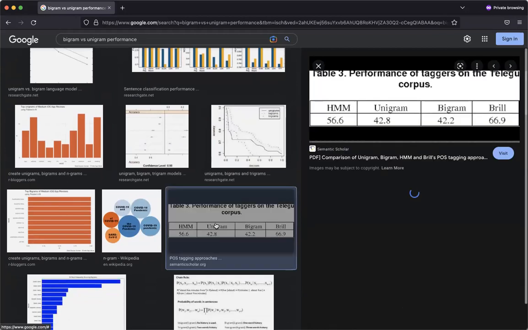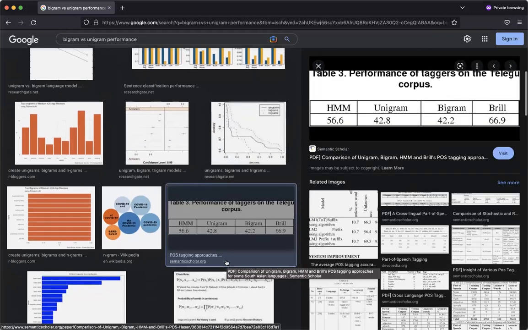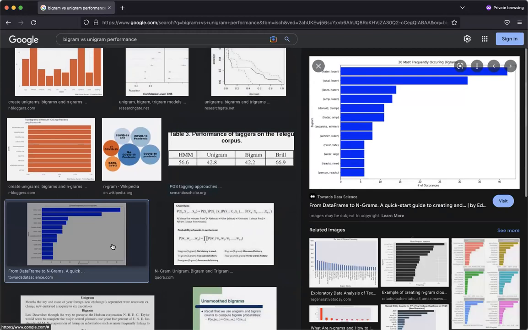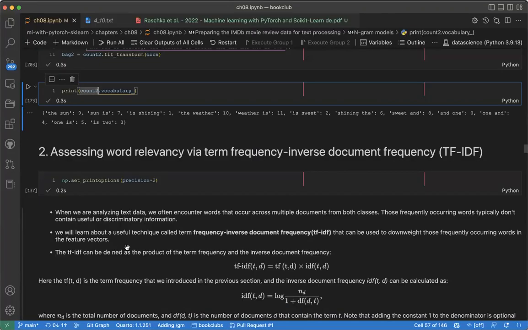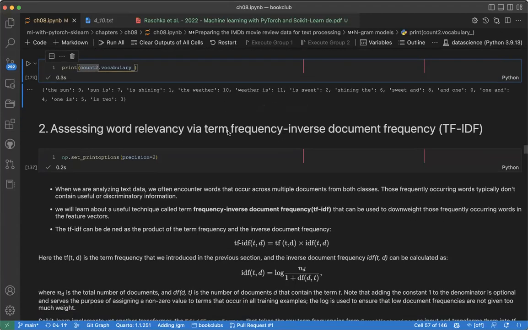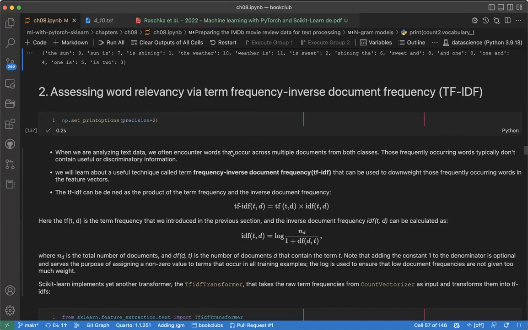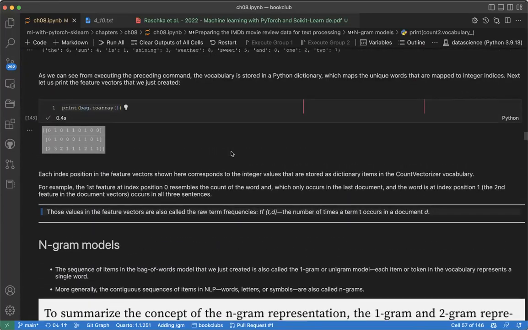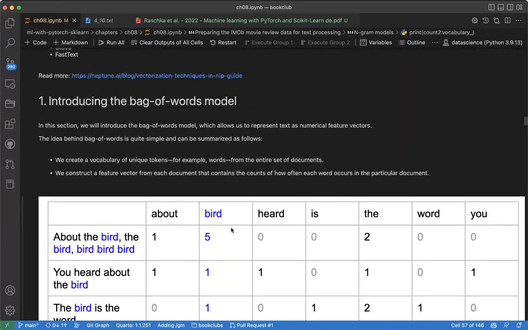Okay, any question? All right. Shamsuddin, are you okay? Yes, I'm okay. Okay. So you can try to Google and see. So that's what we call the n-gram model, n-gram representation.